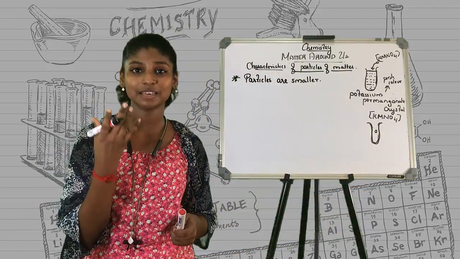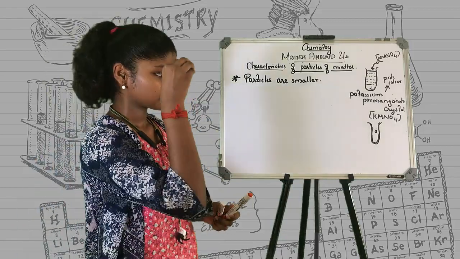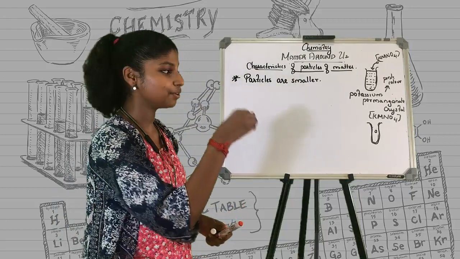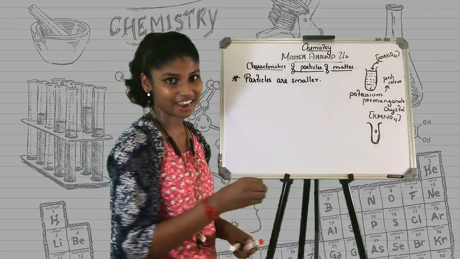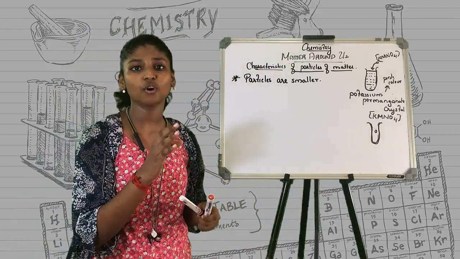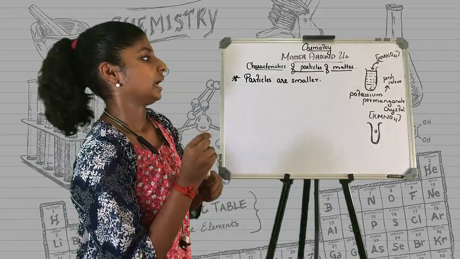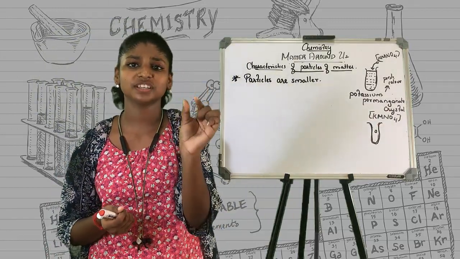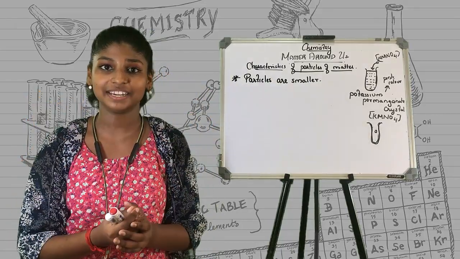So, a question has developed in your mind, right? The portion where we have put the KMnO4 should be pink and the balance should be white, right? But why is the full water becoming pink? The reason is, this small piece of crystal, KMnO4, contains thousands of small particles.